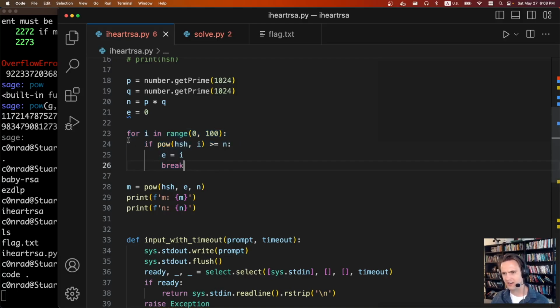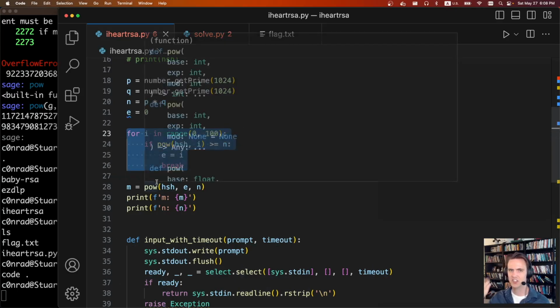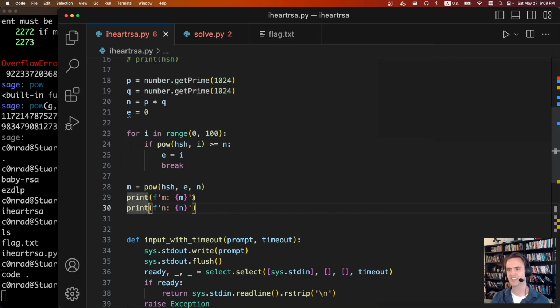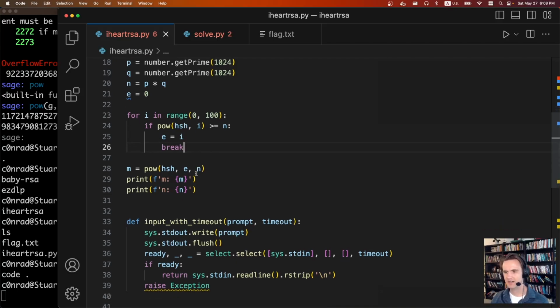But what they do here is figure out which E is the first E such that it wraps around for the first time, which is a little bit strange, but it also means that we can brute force it. That was pretty much the solution.